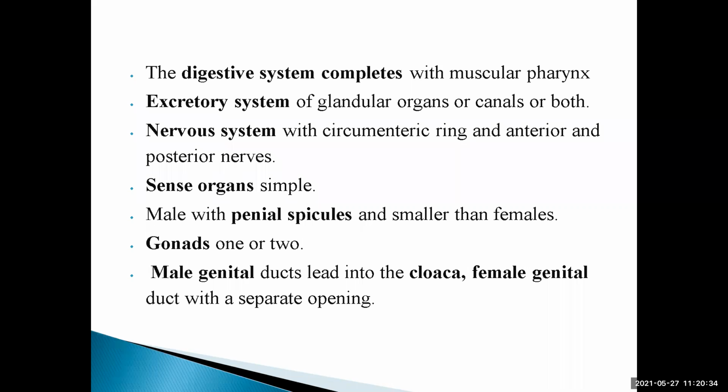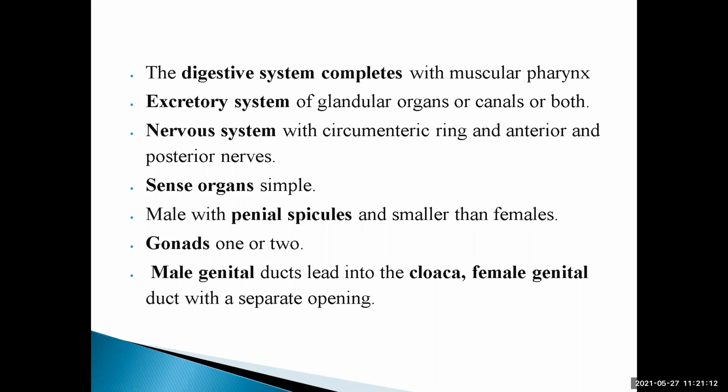Excretory system of glandular organs or canals or both. Here, the toxins or waste products are thrown out of the body with the help of glandular organs or canals, or it might be both. Nervous system is circumenteric ring and anterior and posterior nerves. Sense organs are very simple.